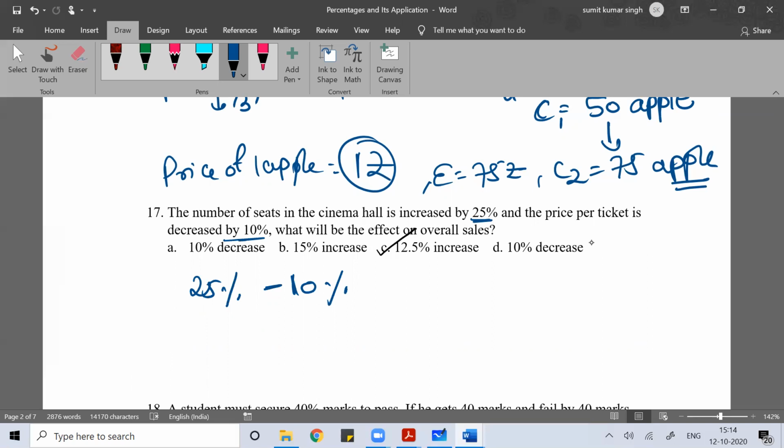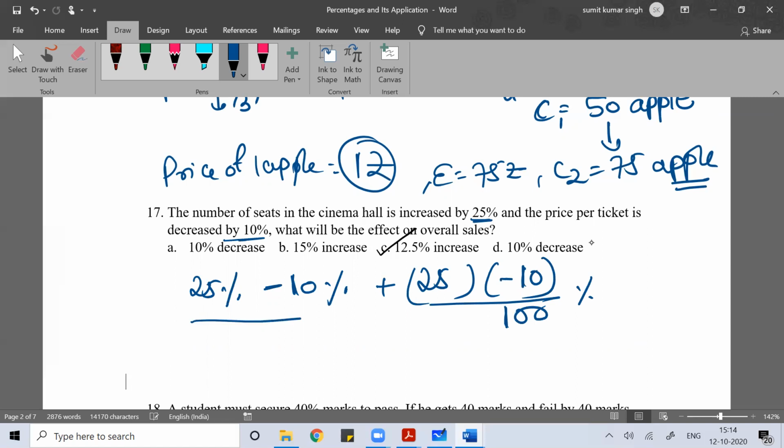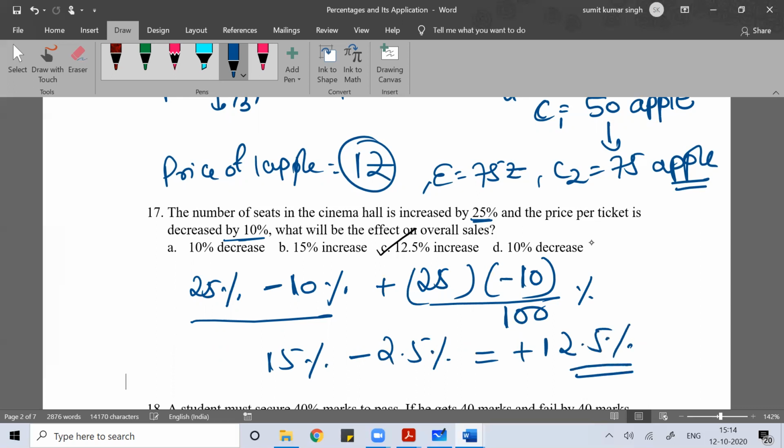So 25% increase, minus 10%, then a% plus b%. If it increases, put a plus sign. If it decreases, put a minus sign. So plus 25 minus 10 plus 25 into minus 10 divided by 100%. This becomes 15%, and plus into minus is minus 2.5. The increase is 12.5%. It will become very easy for you.